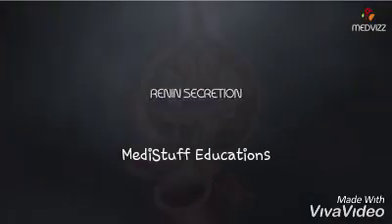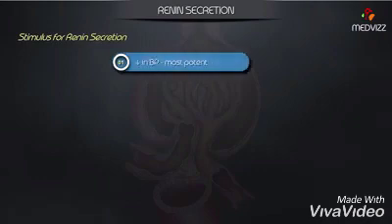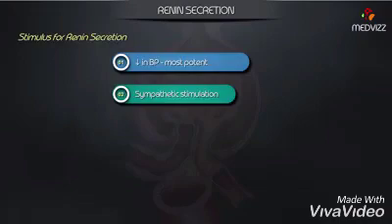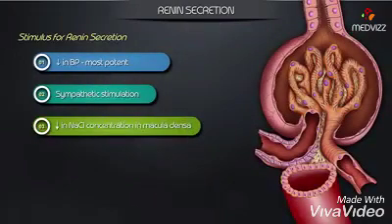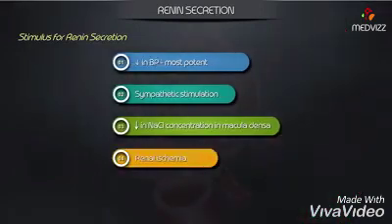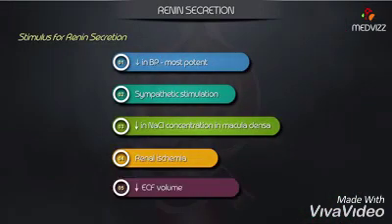Renin secretion. Stimulus for renin secretion. Decrease in BP is the most potent stimulus. Sympathetic stimulation. Decrease in sodium chloride concentration in the macula densa. Renal ischemia. Decreased extracellular fluid volume.